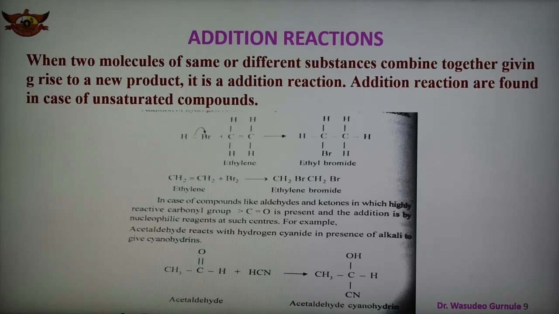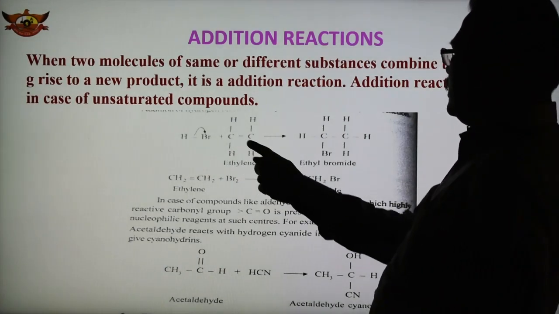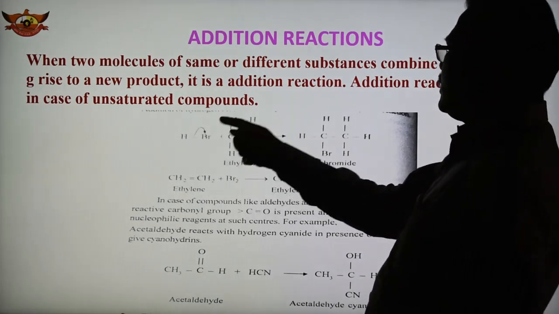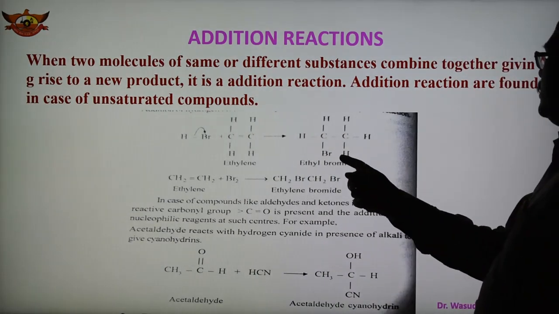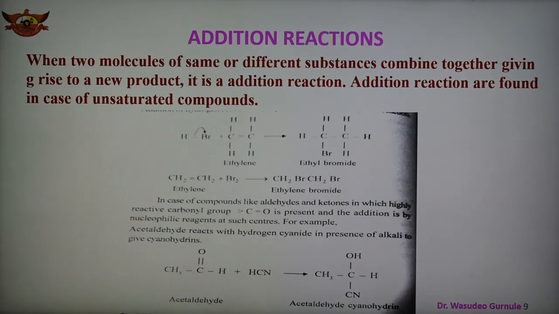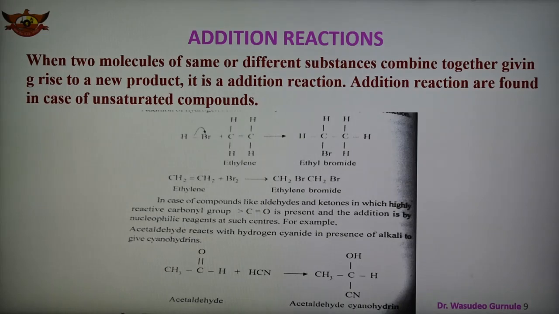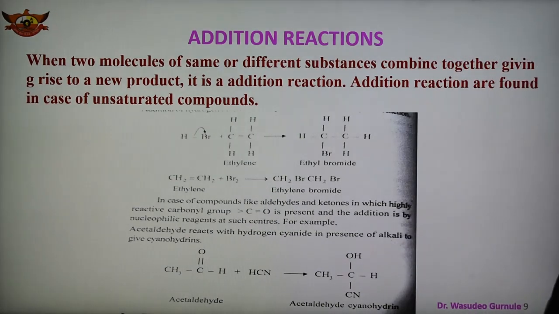So generally addition can take place in unsaturated compounds. Examples are given here of how the addition reaction takes place. This is ethylene, having a carbon-carbon double bond, CH2=CH2. HBr gets added here, hydrogen on one side and Br on the other, so we get ethyl bromide. This addition takes place in unsaturated compounds like double bond or triple bond containing compounds. Here, ethylene and bromine are added, and ethylene dibromide is formed.